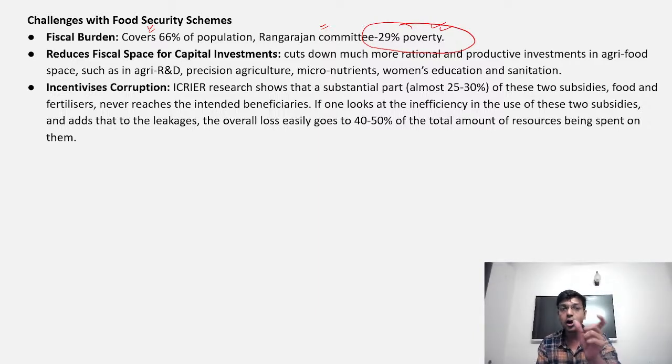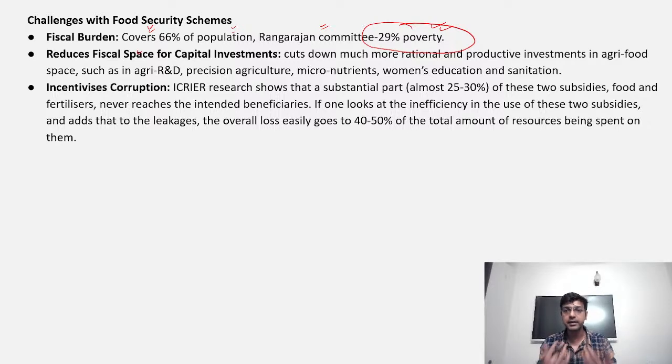It means the government will have to pay extra for giving this type of subsidy, and when they pay extra, it is generally considered revenue expenditure, and the government will have very little left to invest in capital formation, right? And as you know, capital formation is needed for enhancing productivity as well as efficiency in the agriculture sector. That is the second statement, which says that it reduces fiscal space for capital investment.